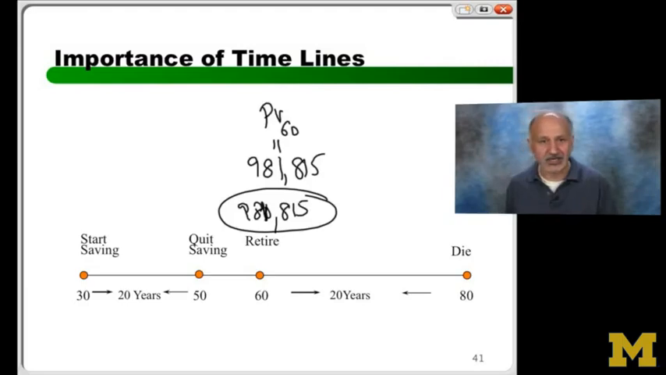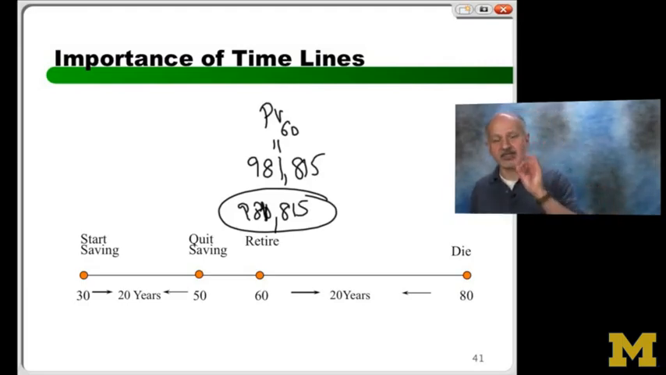And at the end of year 80, how much will I be left with? Zero. Exactly the same problem, right? So that's what I want you to understand. In the end, there's only one problem. And if you know how to do it, you can apply that thinking to anything.